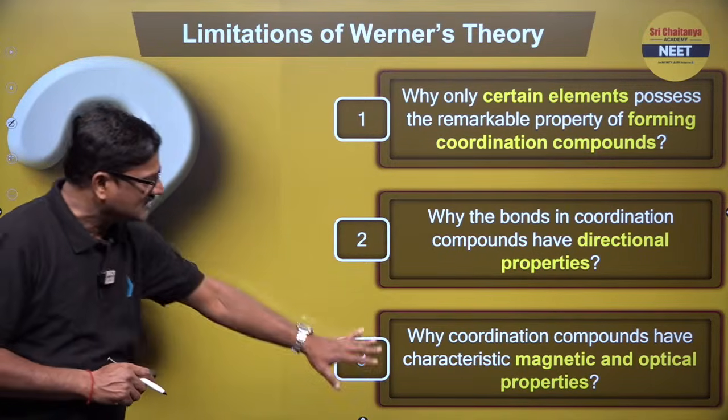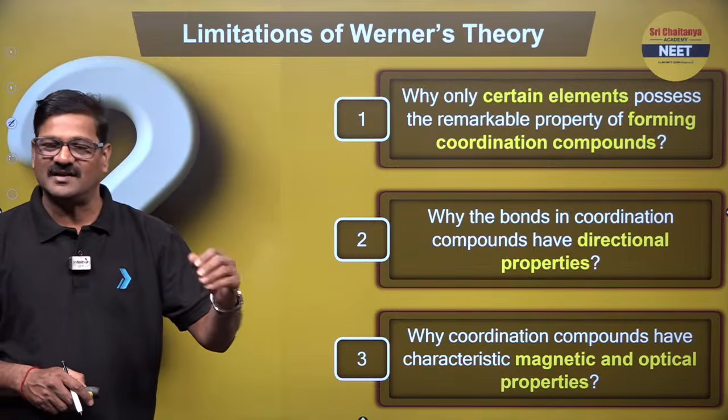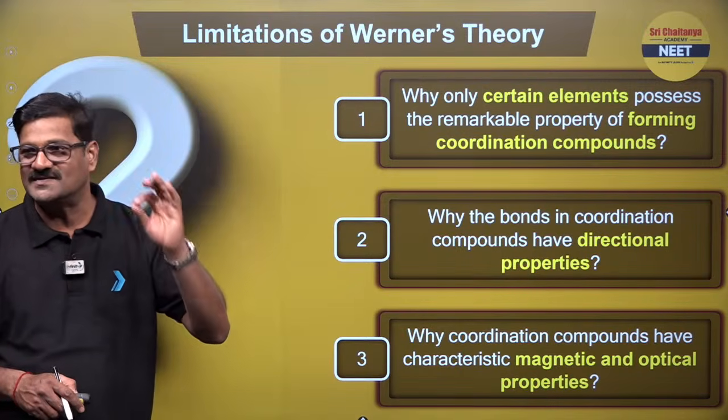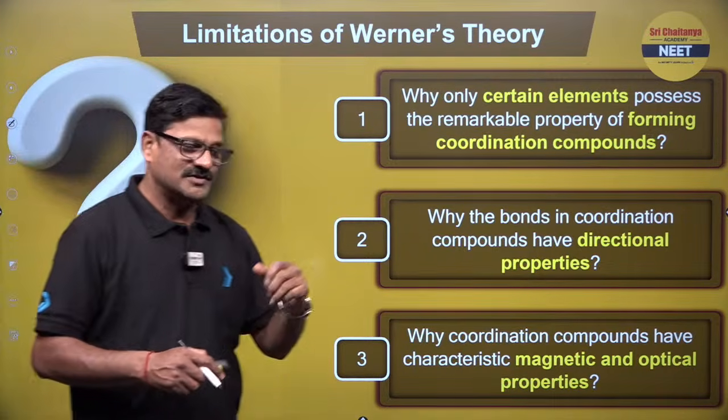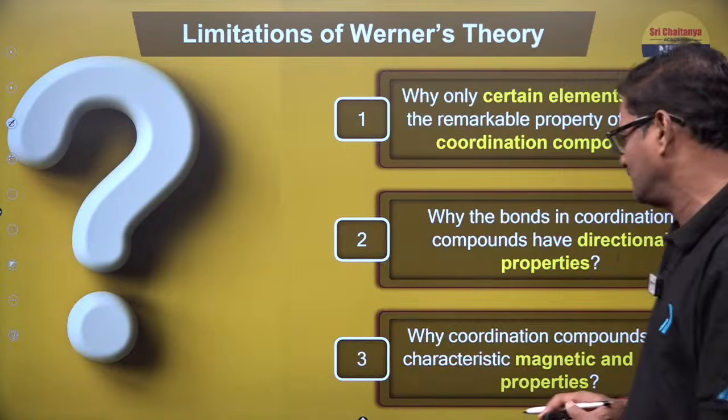Why am I telling this? Which of the following is a limitation of Werner's theory? A theory-oriented question will be given. You have to check which is the correct property, which is explained and which is not explained. If you have any doubt, ask quickly.